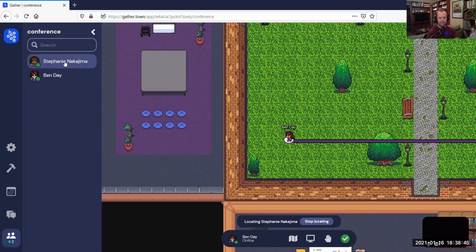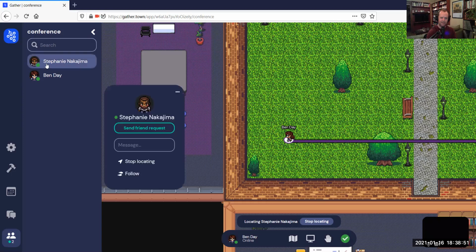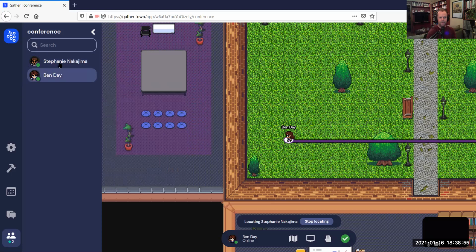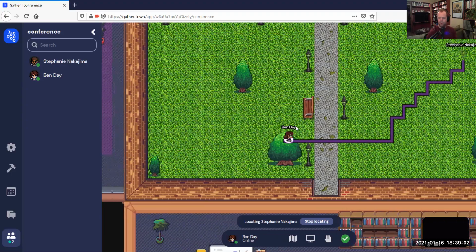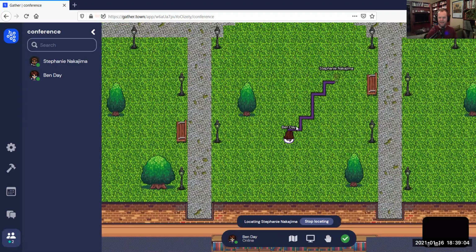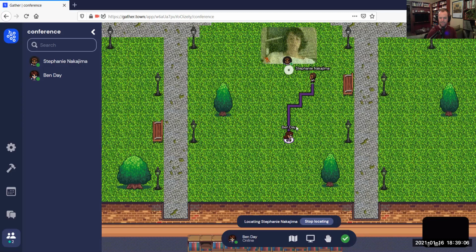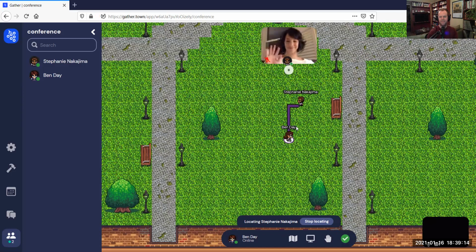Now, let's say there is a huge number of people here, not just Stephanie and myself. You can use the search function to find that person and then click on them and then do the start locating. Or you can just keep scrolling down until you find the person you're looking for. So now literally all I have to do is follow the yellow brick road. And then I keep walking over, and you'll see as soon as I get close to Stephanie, she appears in kind of a vague outline. And as I get closer, she solidifies.